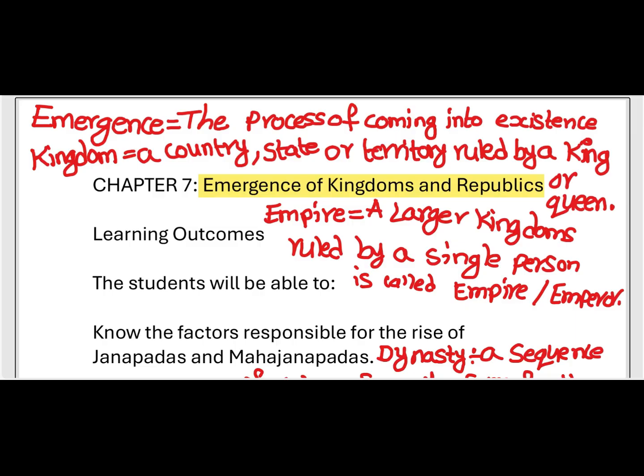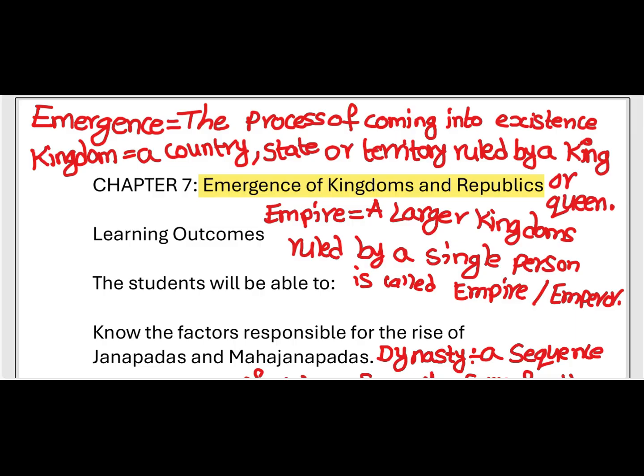Here in the title itself there are two different words, so we have to discuss the meaning of these two words. So what are those words? Kingdoms and republics. Here, what is meant by kingdom? A kingdom is a country or a state or a territory ruled by a king or queen. In simple terms, a kingdom is a piece of land which is ruled by a king or queen.